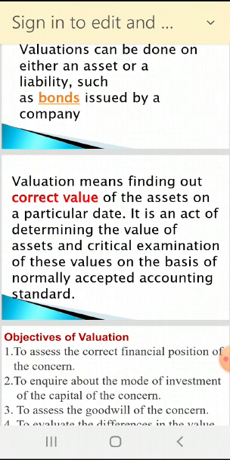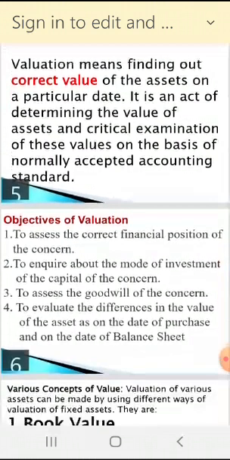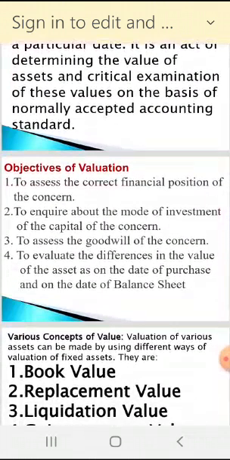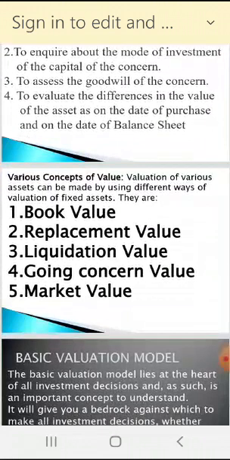It is an act of determining the value of assets and critical examination of these values on the basis of generally accepted accounting standards. That we already discussed and we know very well. Objectives of valuation, we also have. Then further we discussed the various concepts of value. That is very important; it may be asked. Book value, replacement value, liquidation value, going concern value and market value. This is the background of value, the introduction to the meaning of value.